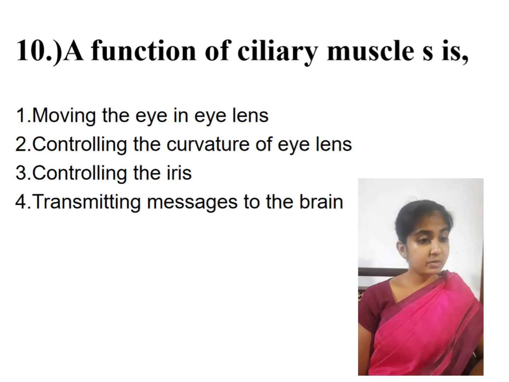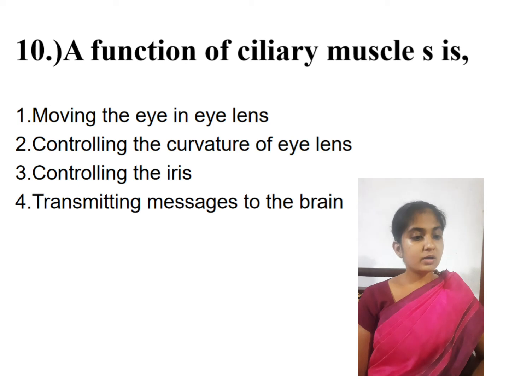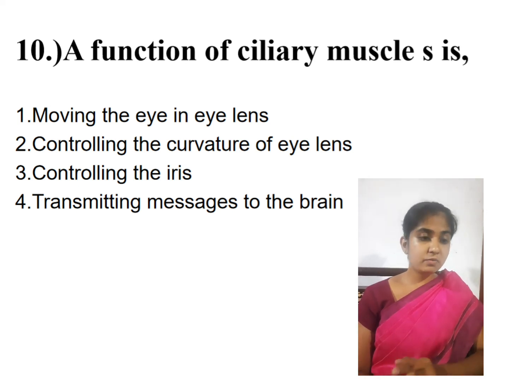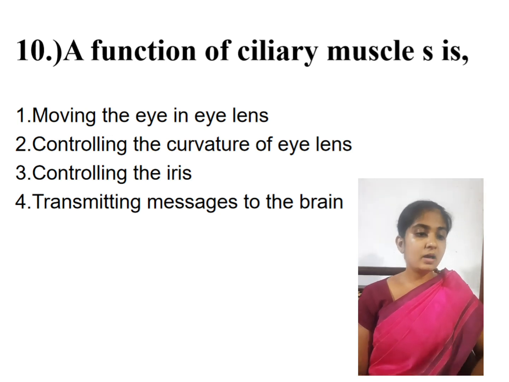Next question, a function of the ciliary muscle. The function of the ciliary muscle is controlling the curvature of the eye lens. We can increase and decrease the curvature of the eye lens. These movements are controlled by the ciliary muscle. Answer 2.